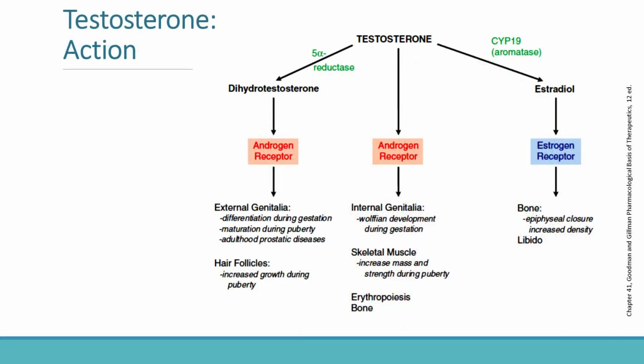This diagram explains tissue-specific androgen actions. Testosterone itself is active, but in some tissues, it undergoes conversion into other biologically active hormones. The enzyme 5-alpha reductase converts testosterone into dihydrotestosterone, or DHT, which is more potent and has stronger androgen receptor affinity, especially in external genitalia, prostate tissue, and hair follicles. This explains why DHT is strongly involved in benign prostatic hyperplasia, acne, and male pattern baldness.